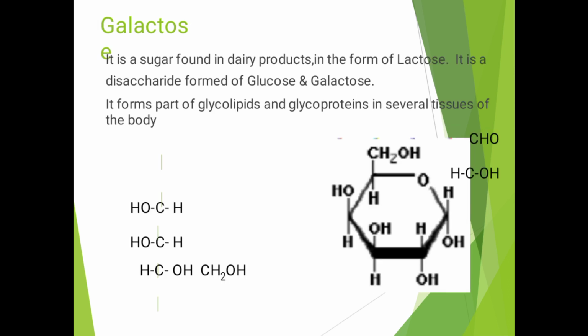Then galactose is a sugar found in dairy products in the form of lactose. Lactose is a disaccharide formed of glucose and galactose. Galactose forms part of glycolipids and glycoproteins in several tissues of the body.